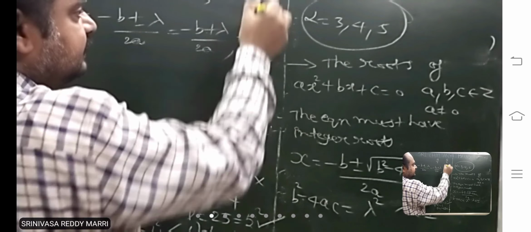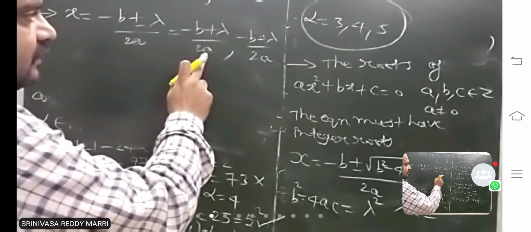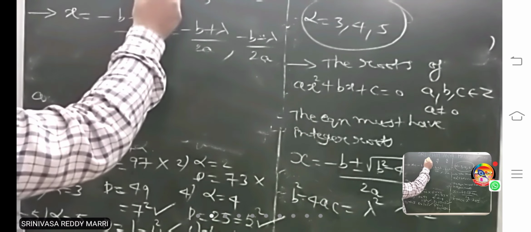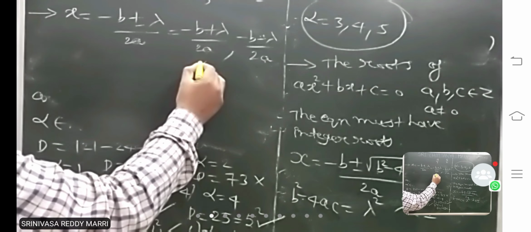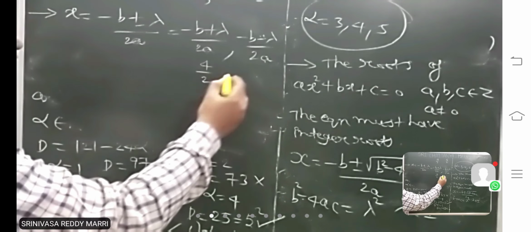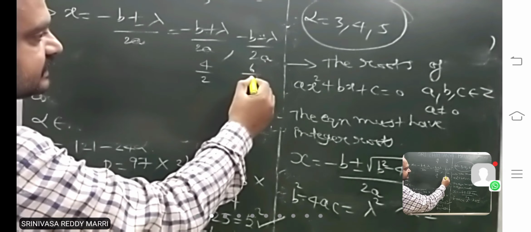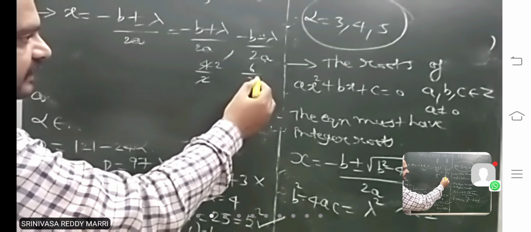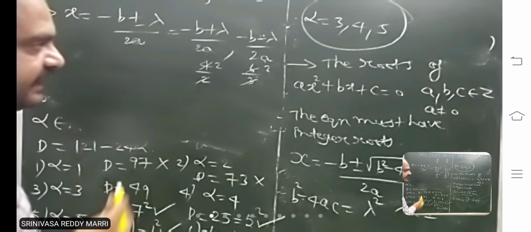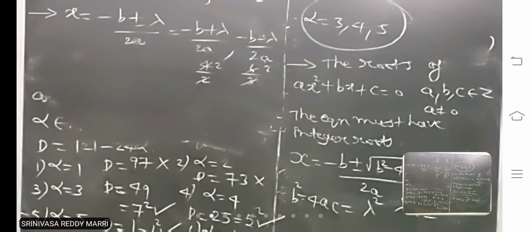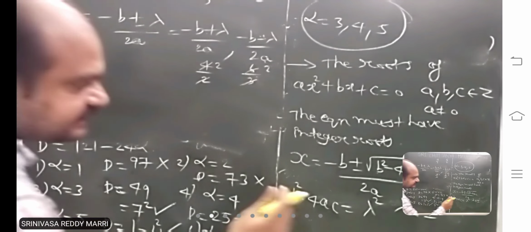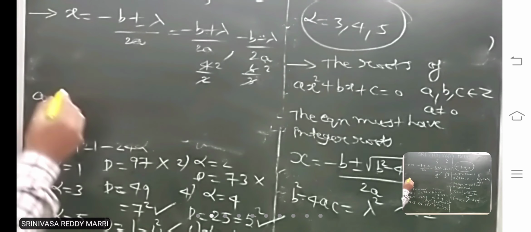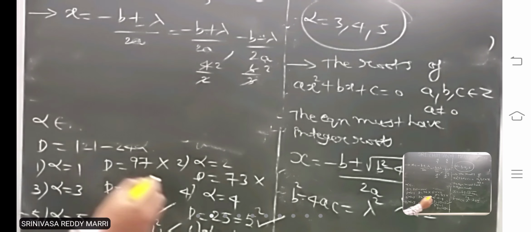But when is it an integer? Suppose I give an example: if you got 4 by 2 or 6 by 3, if this cancels with this, then it is definitely an integer. That means the discriminant must be a perfect square, and this is the first condition.